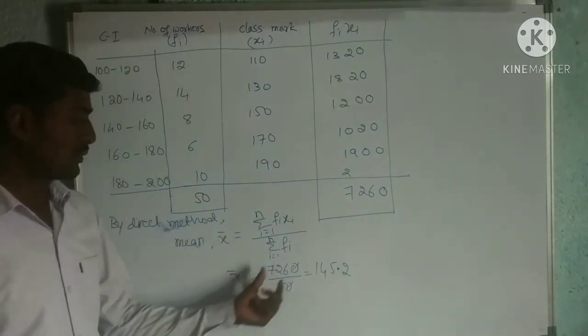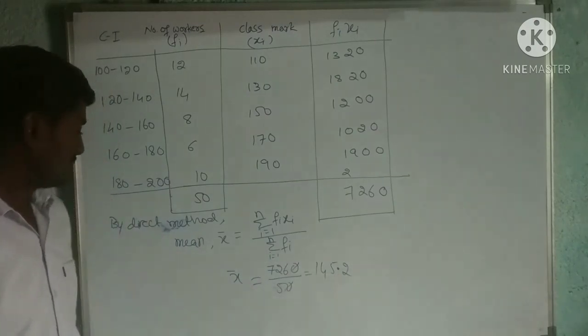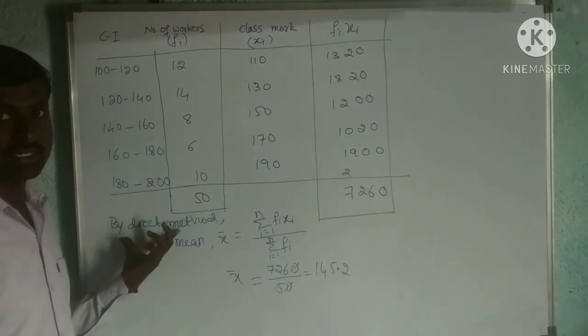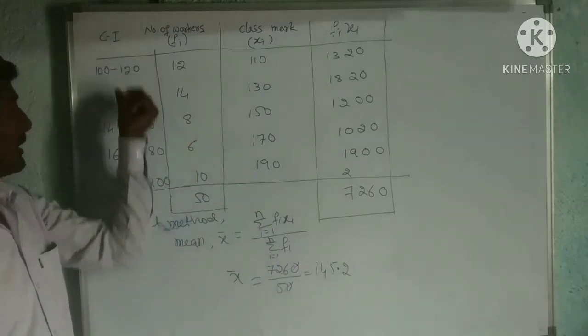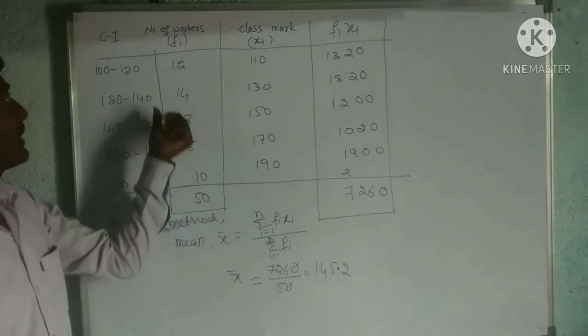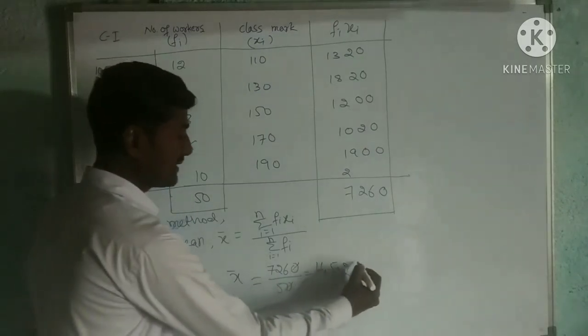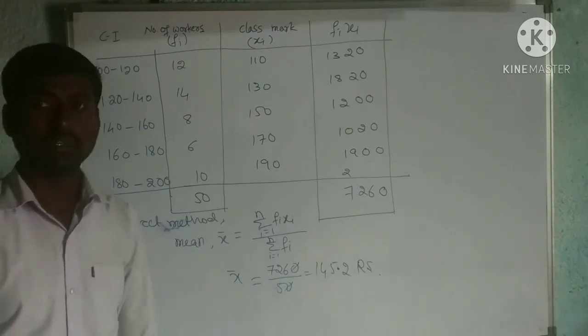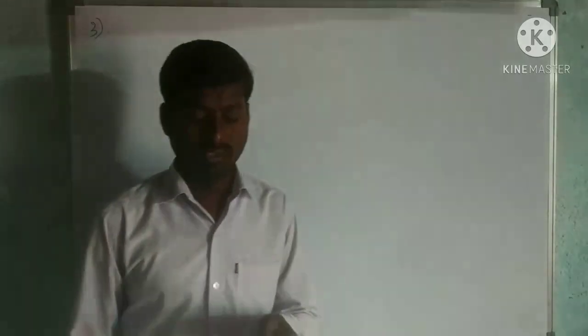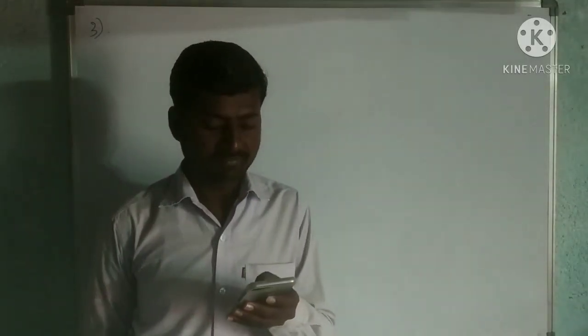So x bar is equal to 145.2. This is by the direct method. This is the cost, daily wages, in rupees. X bar is equal to 145.2 rupees.